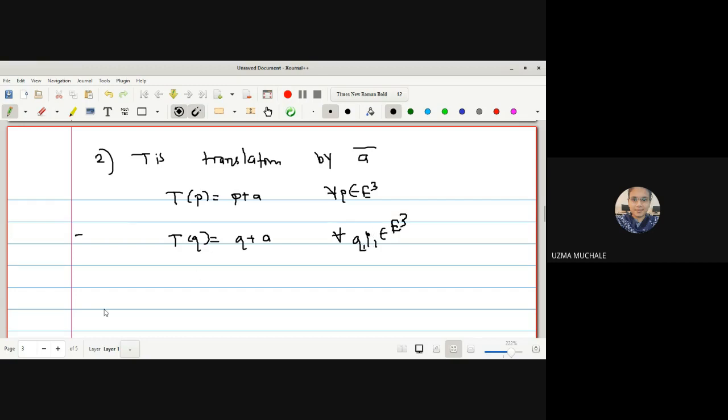Okay. And instead of taking a single point, I have taken two points so that, as we can see here, wait for a few minutes. Try to do this example.